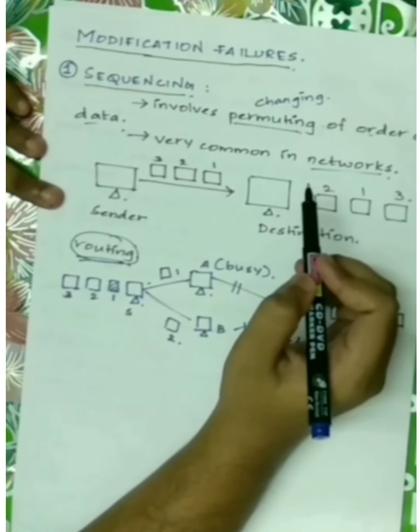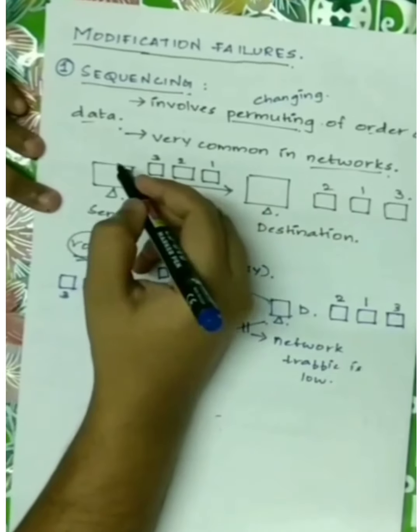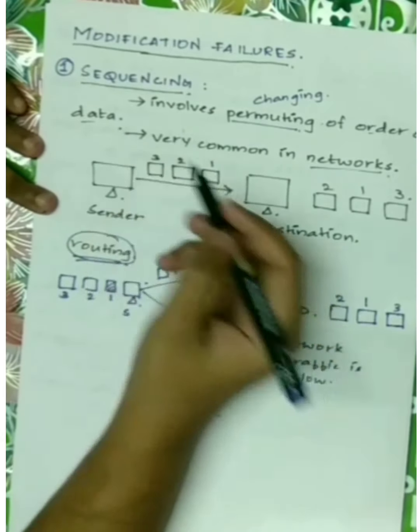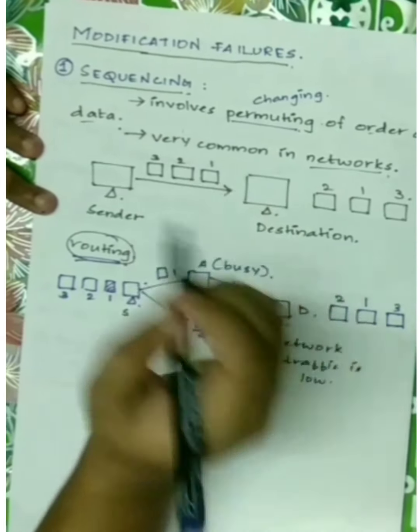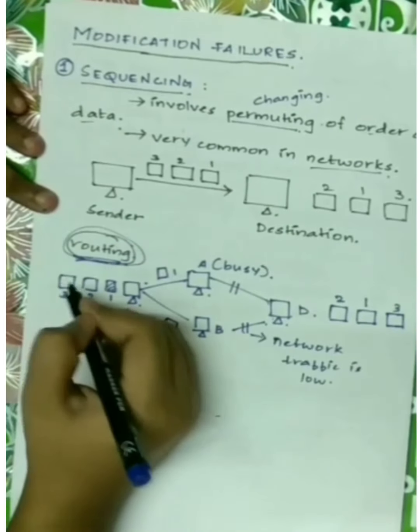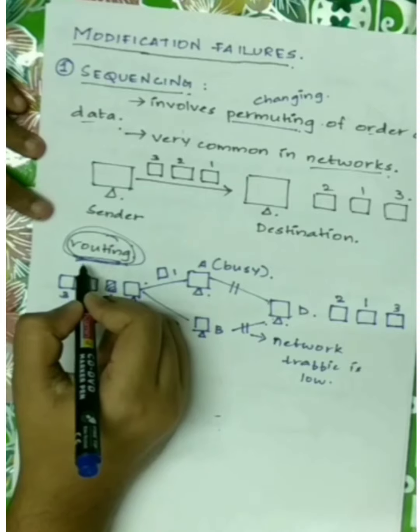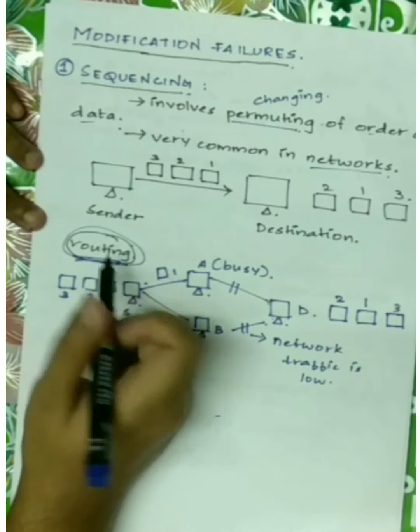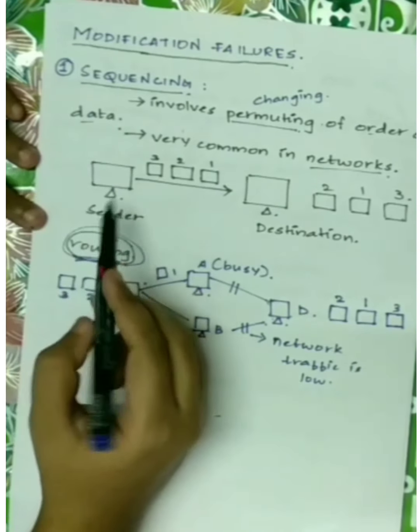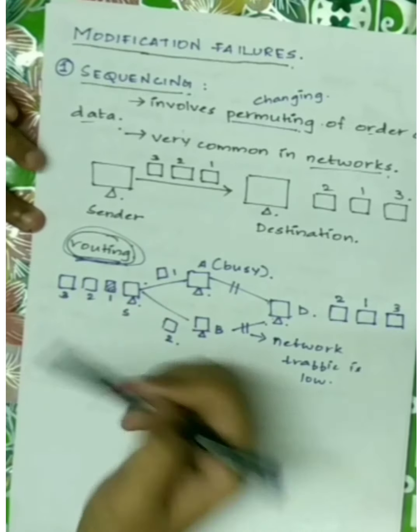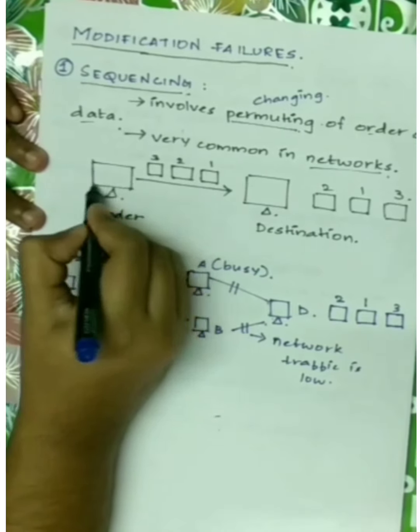So, what do you mean by sequencing? Suppose there is a center sending data packets in the order 3, 2, 1, such that packet 1 should reach first. But due to routing, which you know is out of the control of the user, sequencing happens. Now let's look into detail how this happens.